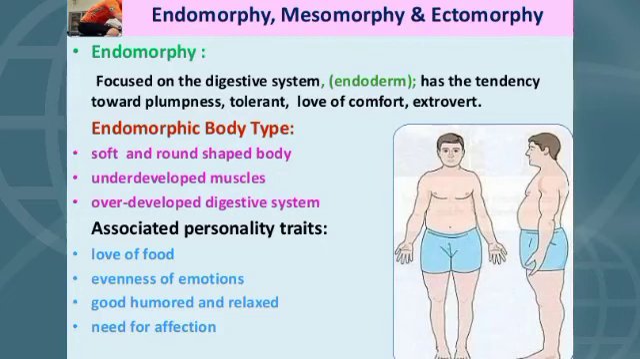Endomorphs find it very easy to gain weight when it comes to training. Unfortunately, a large portion of this weight is fat, not muscle. Endomorphy is focused on the digestive system. Endomorphs have the tendency towards plumpness, tolerance, love of comfort, and extroversion. To keep fat gain to a minimum, they must always train cardio as well as weights.